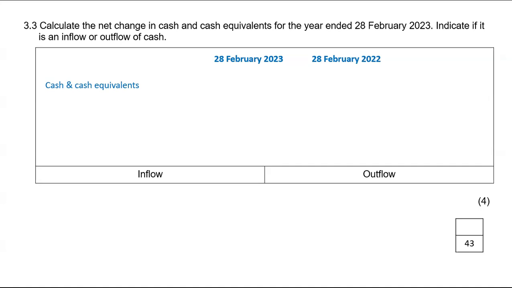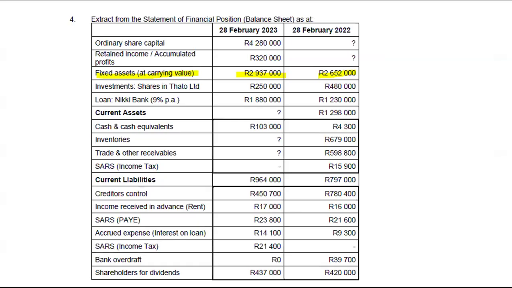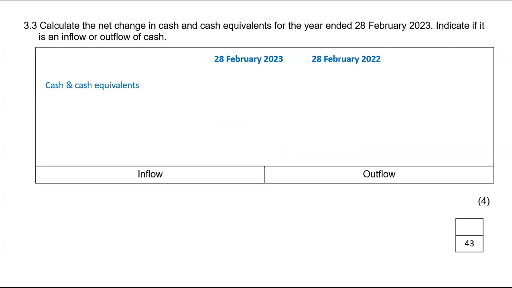So when I look at my statement of financial position and I look at cash and cash equivalents, this is all I've got there. So I'm just going to put them here as they are.